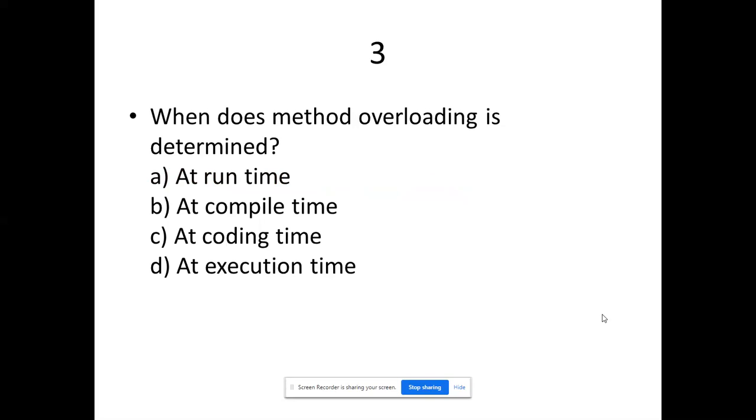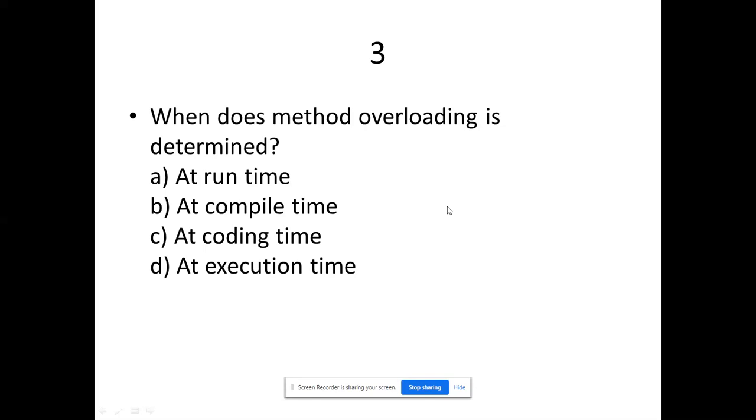Third question, when is method overloading determined? This is also a question based on polymorphism only. First of all, you must know what method overloading is. People who have attended training could be able to answer this. Method overloading comes under the section polymorphism. Method overloading is nothing but, for example, I am going to add two numbers. I am going to write two functions. Both the function names will be the same, but only the passing arguments will be different.